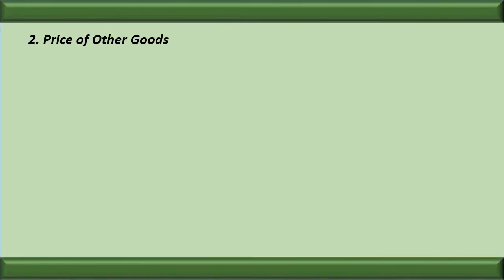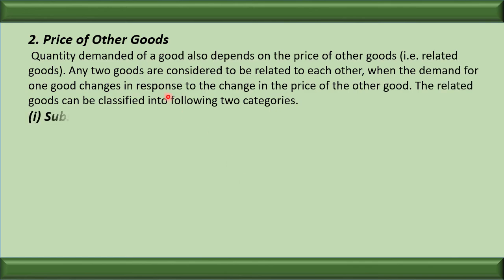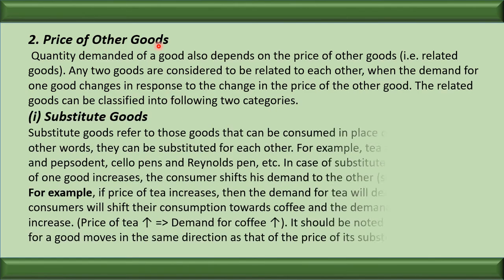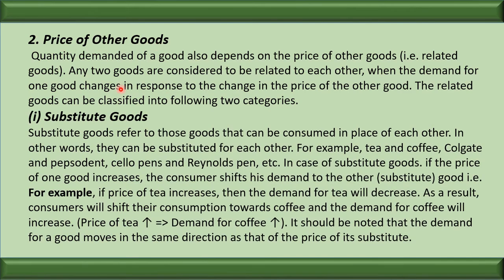The next determinant of factors affecting the demand is the price of other goods. Remember one thing, the demand of a good also depends upon the price of the other goods. In economic terms, the other goods are called related goods. It means that the demand of the commodity can also be affected by the price of related goods.